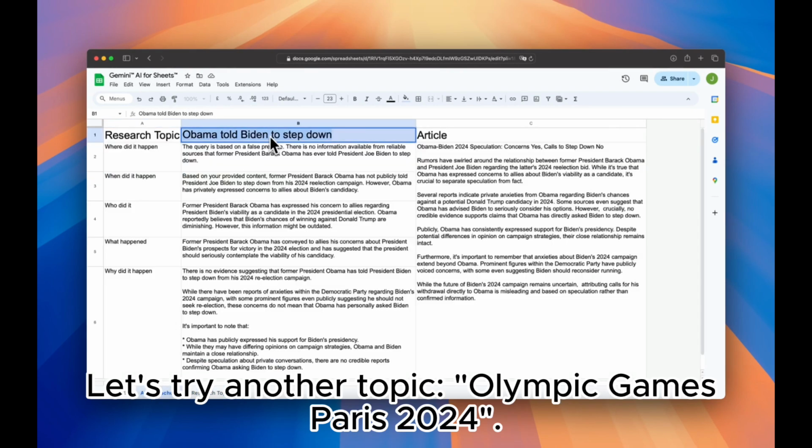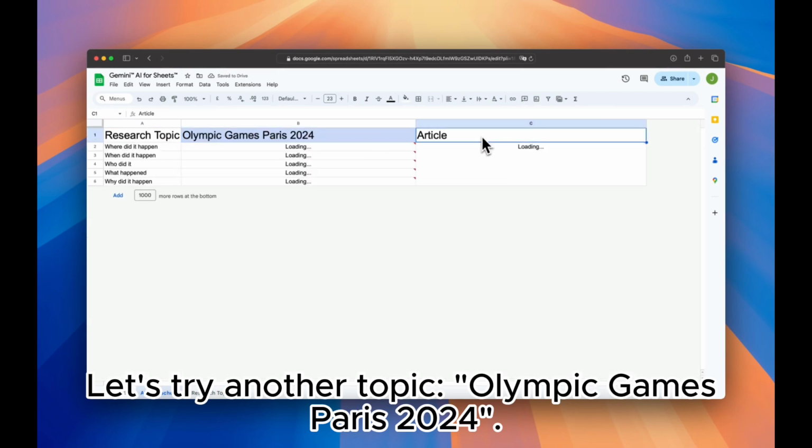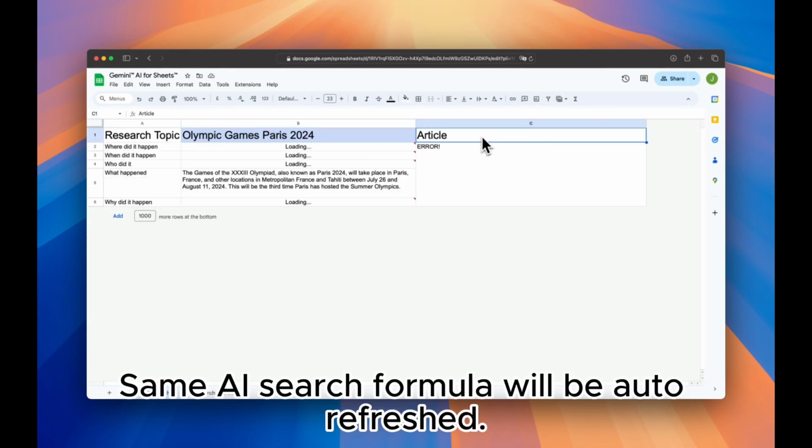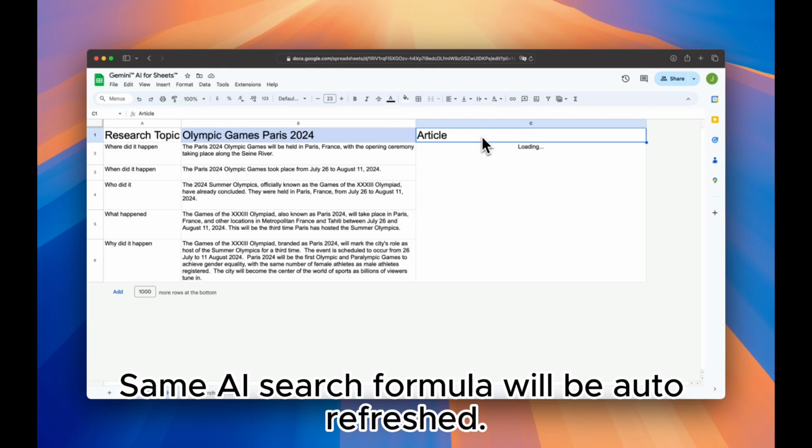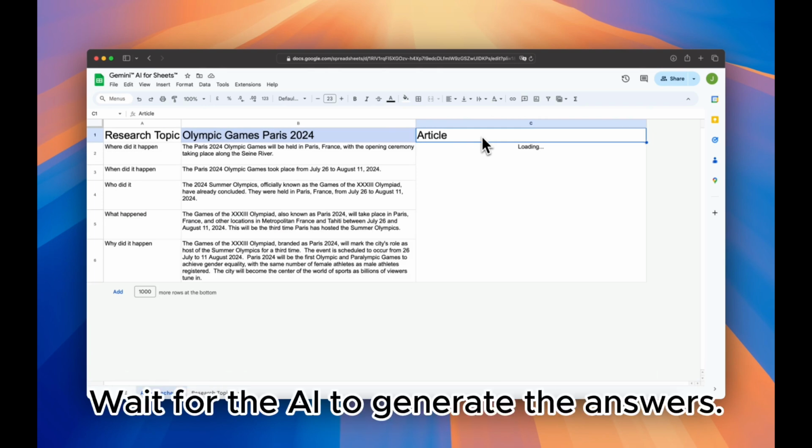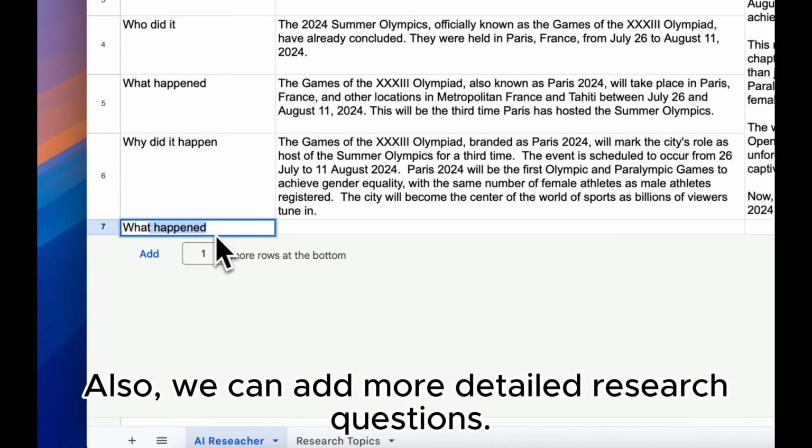Let's try another topic: Olympic Games Paris 2024. The same AI search formula will be auto-refreshed. Wait for the AI to generate the answers. Also, we can add more detailed research questions.